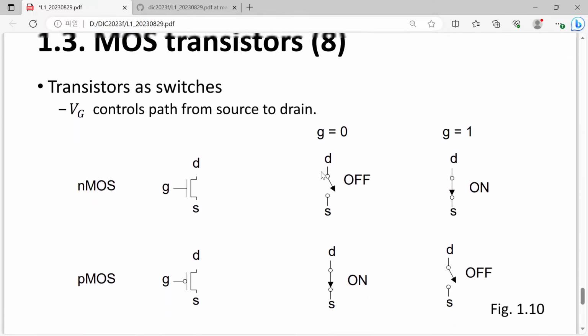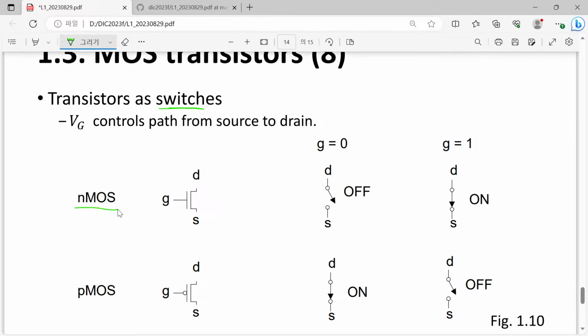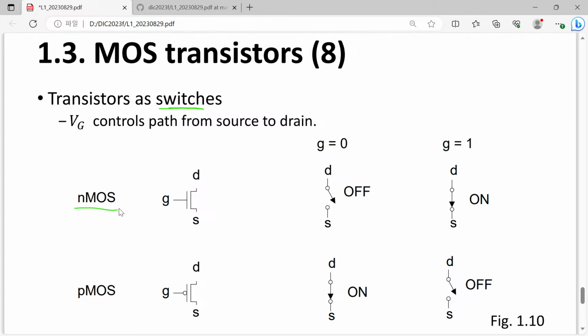So finally, in this course, we are talking about digital circuits. In the digital scene, transistors are used as switches. So now we can summarize in this way. For a MOSFET, as you know, when we apply a high gate bias voltage, then it becomes quite conductive. So now drain and source are electrically connected.